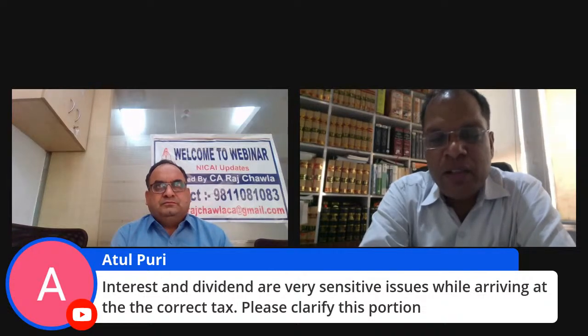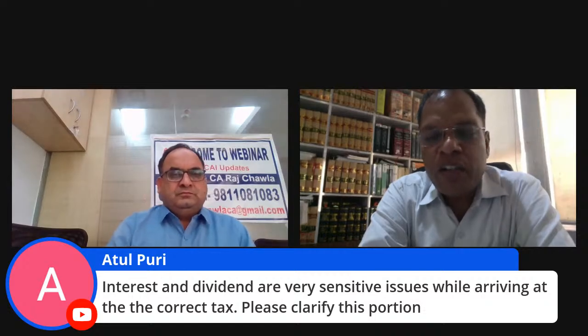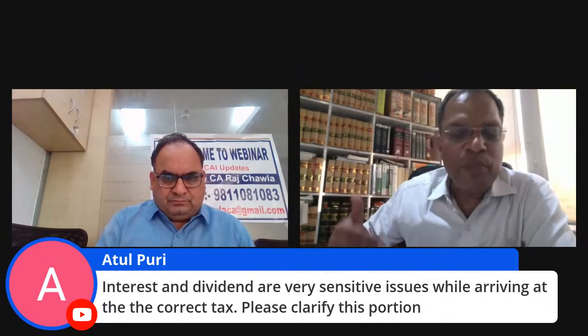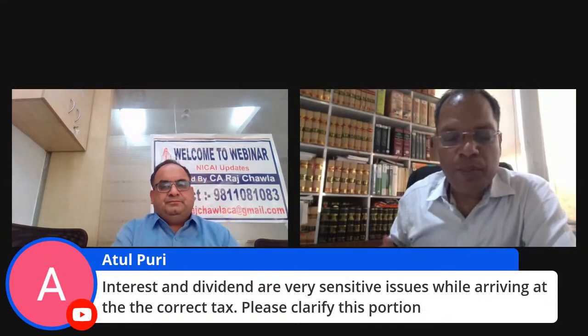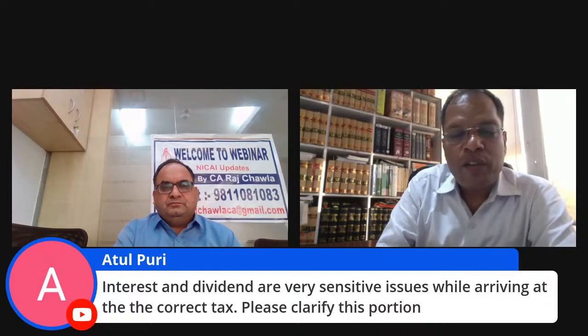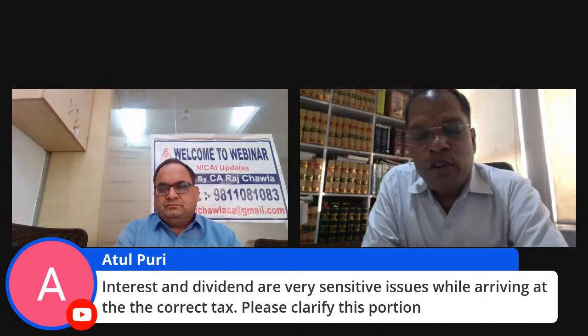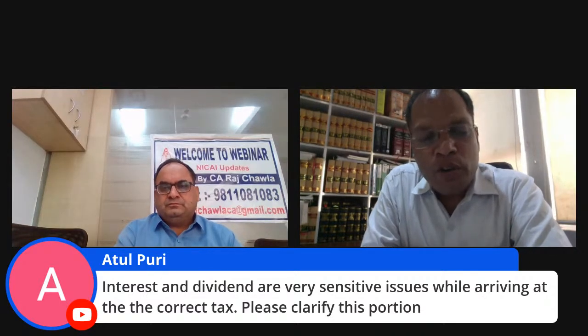Interest has been defined under section 2 as covering amount borrowed or debt incurred, whereas dividend has a different definition, clauses A, B, C, D, E also.